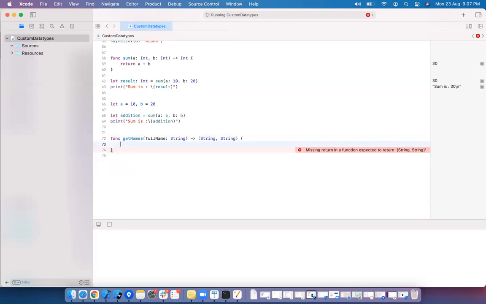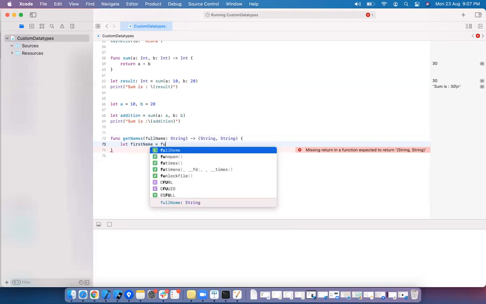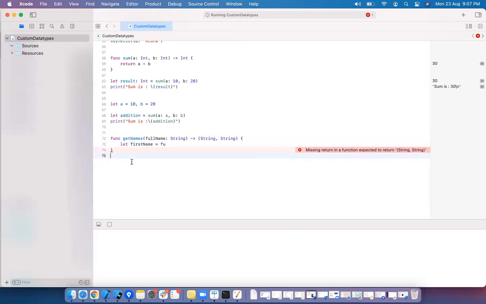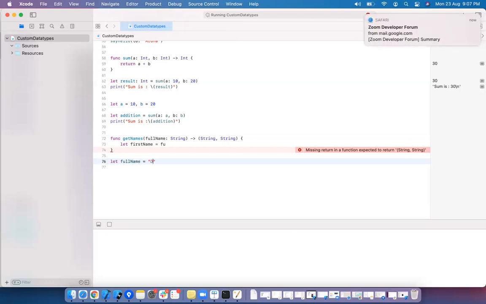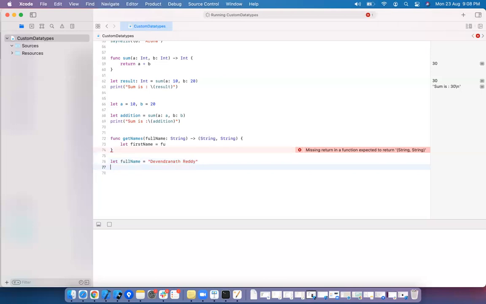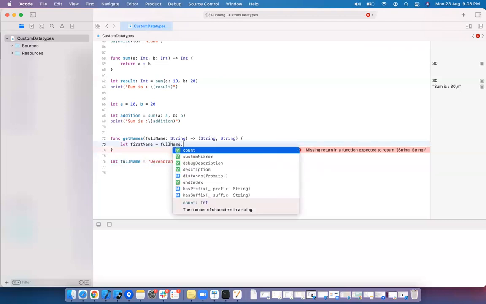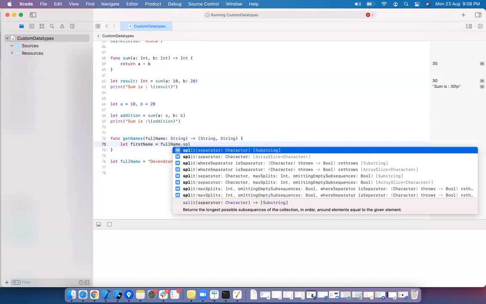Basically, I want to get the first name. How do you get a first name? We have already seen this type of example. Full name equal to Devendranath Reddy. I am breaking the name with a space, splitting it.